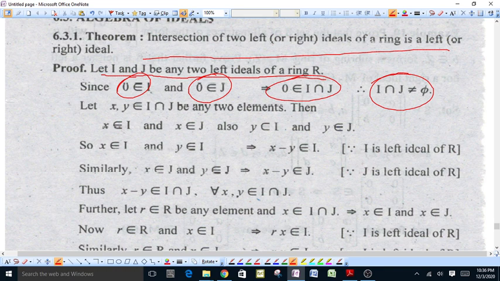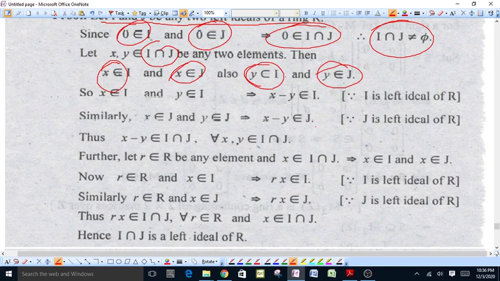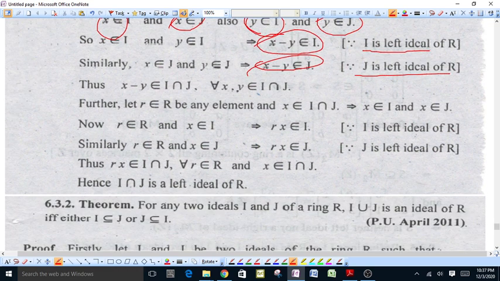Suppose X and Y belongs to this intersection of ideals I and J, then X belongs to I and also X belongs to J, because X and Y belongs to intersection of I and J. Similarly Y belongs to I, Y belongs to J. ਤਾਂ क्योंकि X, Y I ਦਾ एलिमेंट हैं, X minus Y also belongs to I, क्योंकि I एक लेफ्ट आइडियल है R ਦਾ। Similarly X minus Y belongs to J, क्योंकि J लेफ्ट आइडियल है R ਦਾ। This means X minus Y also belongs to intersection of I and J for every X, Y elements of intersection of I and J.